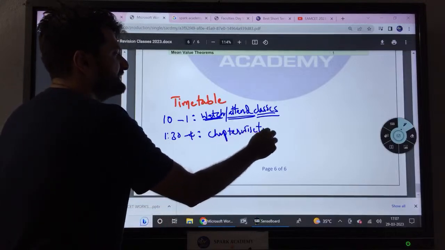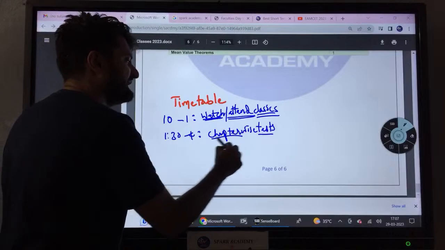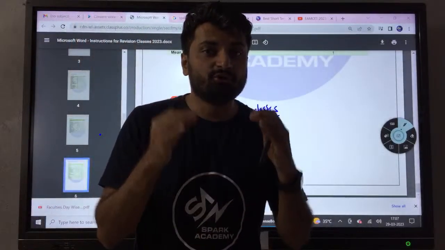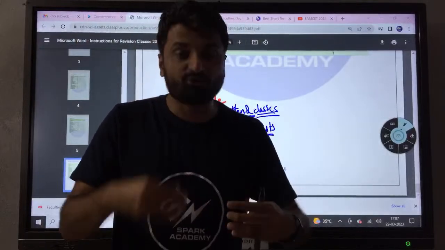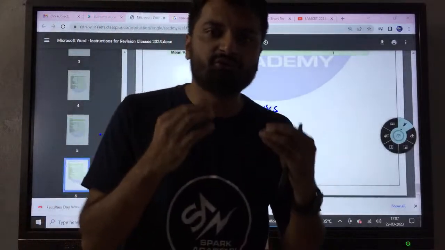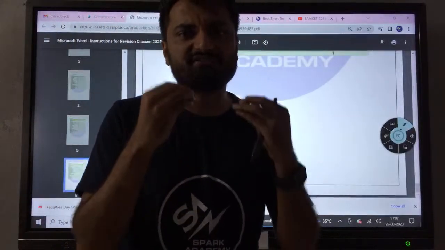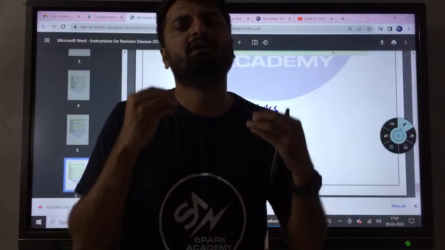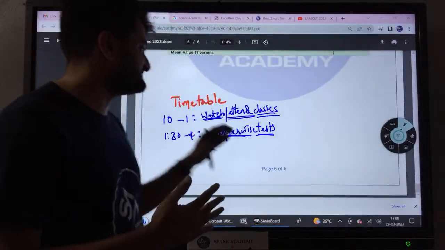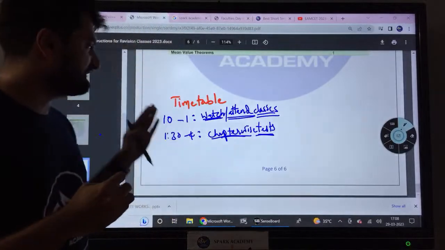So depending on the schedule, it's very important right now, especially in the last 1 month, 40 days. You need to attempt as many tests as possible to ensure that you are comfortable with the format of the examination. You can see where you are making mistakes. You can see which chapters you are going wrong. So you can revise in that way. So ensure you get a chapter-wise test series and attempt every day.